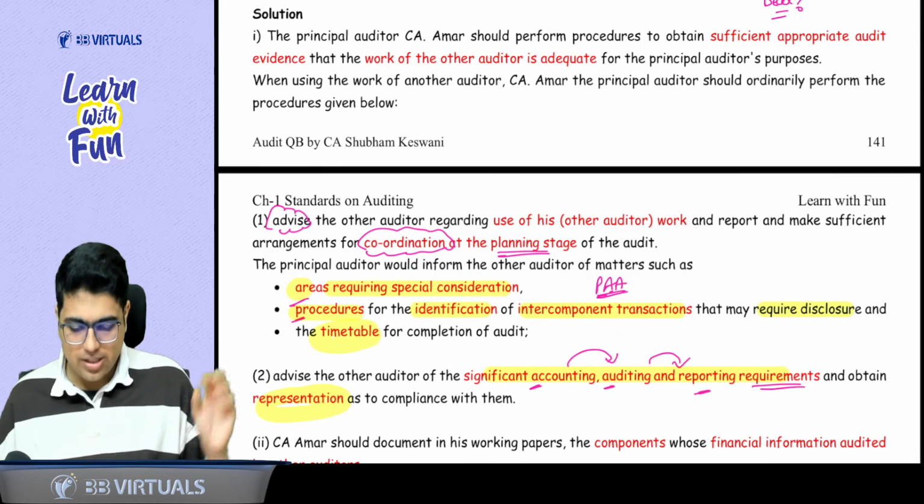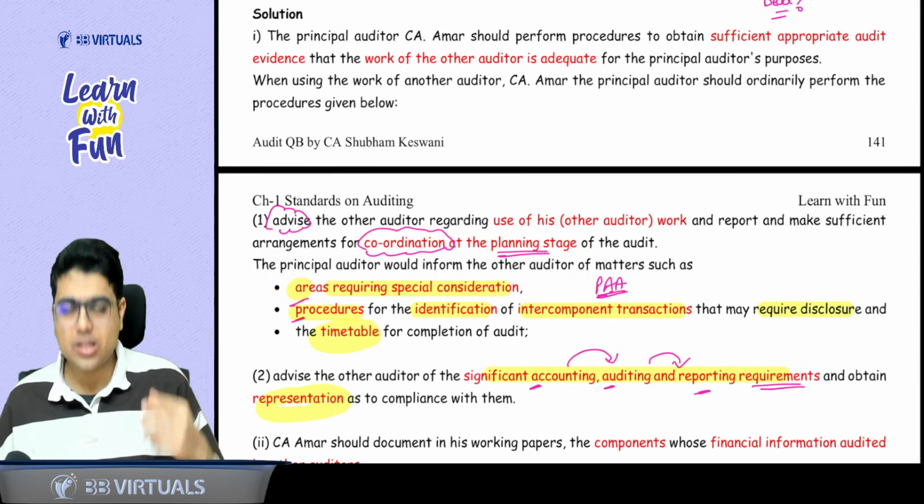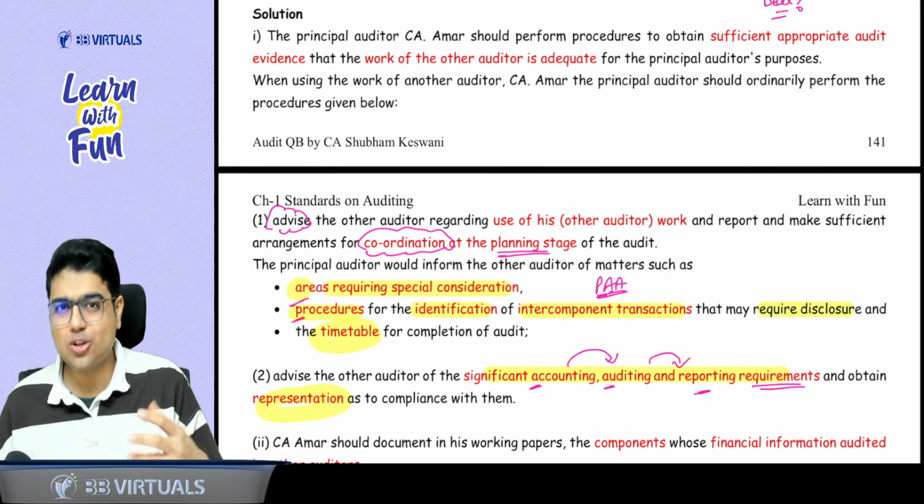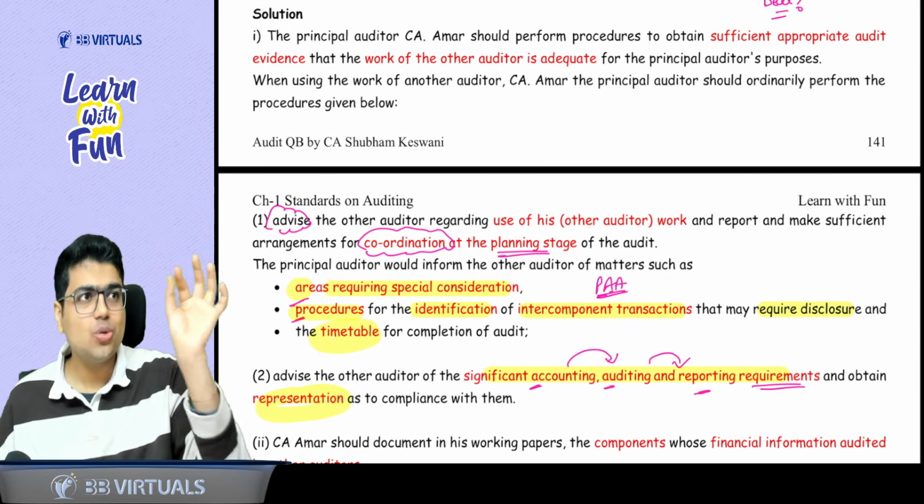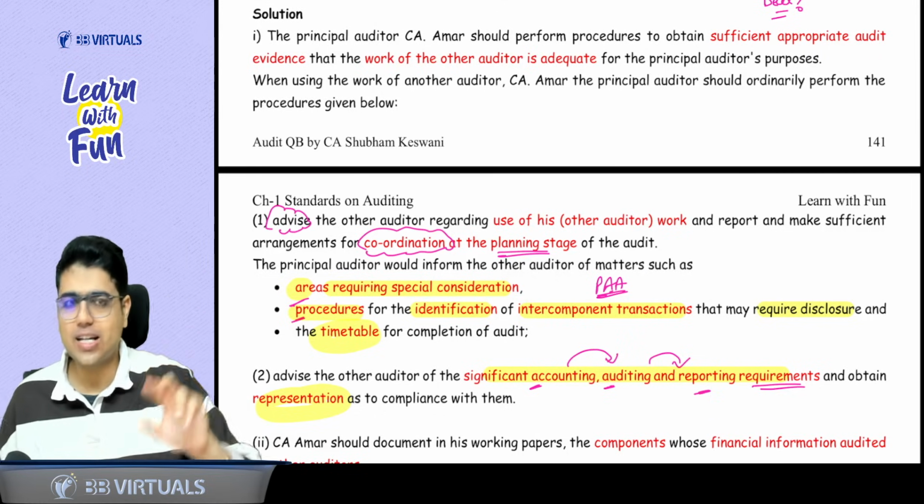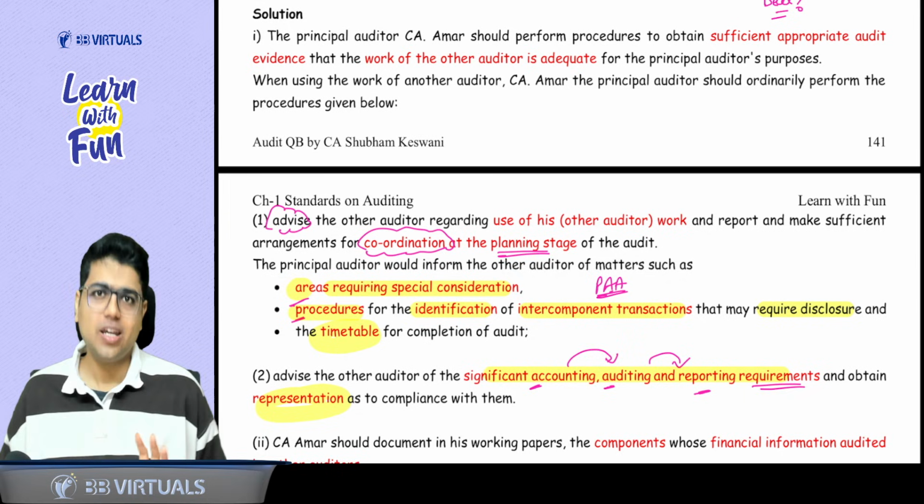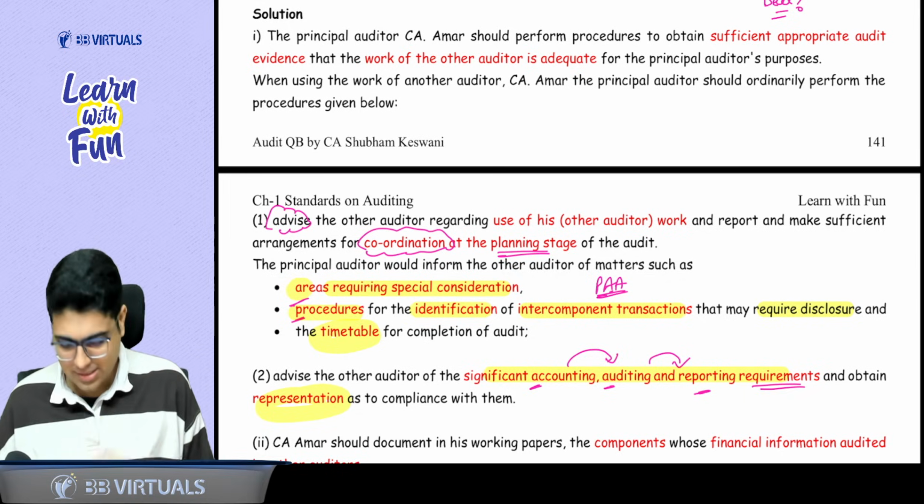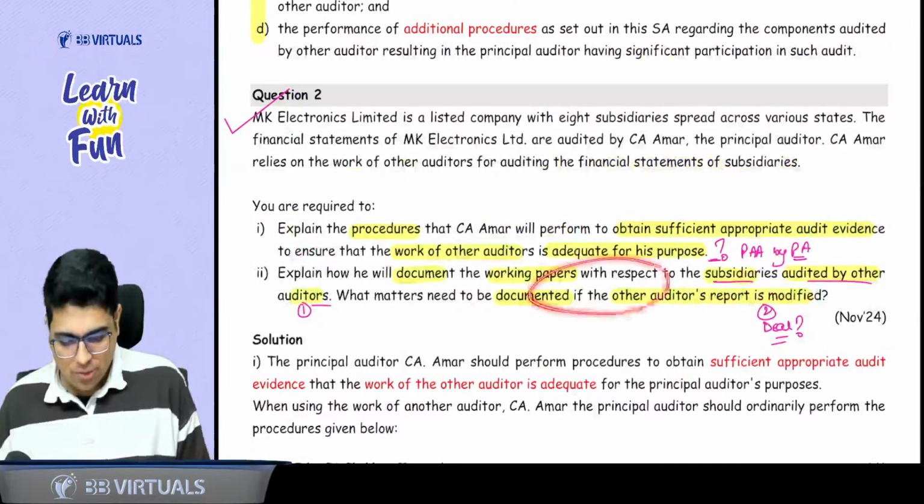Sir, why have they not written how we check his work? They should have written this also. Now, how do we check his procedure? You can discuss the procedure. You can take a written summary in the form of questionnaire or checklist. So that part can also be written here. Got the point or not? Yes, sir. Next part we are going to discuss later on.